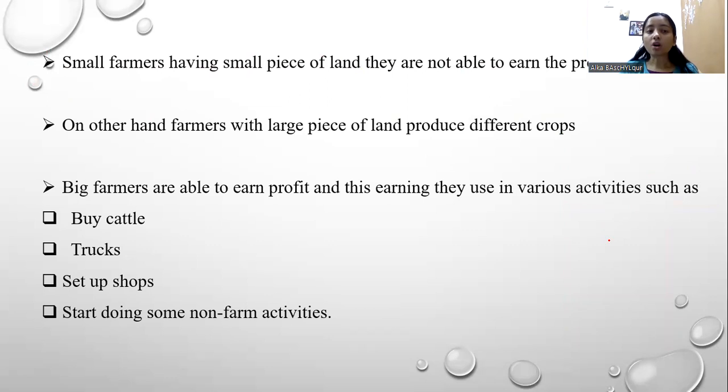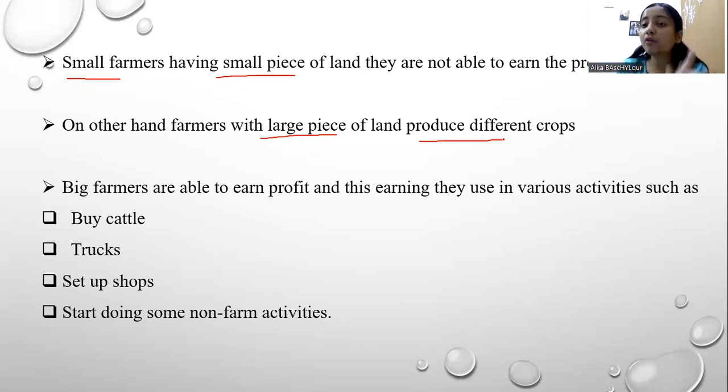So now let's talk about the farmers' earning in village Palampur. In village Palampur, the small farmers who have a small piece of land are not able to earn good profits as compared to the farmers who have more land in big fields. On the other hand, the farmers having a large piece of land are able to grow different kinds of crops on their field, due to which they are also able to earn a large amount because they are able to grow more crops. If you are growing more crops, eventually you will be earning more.